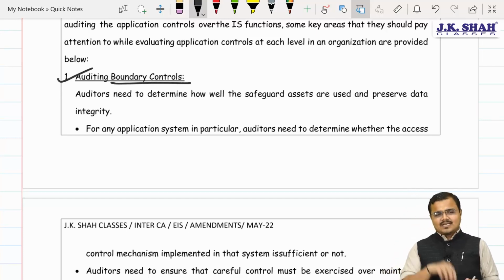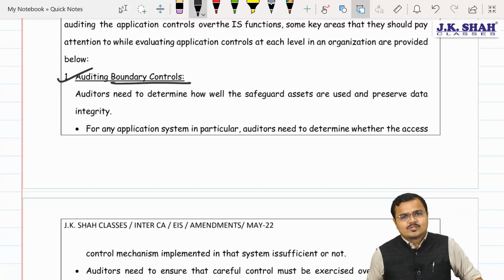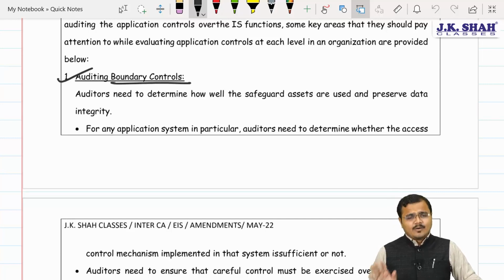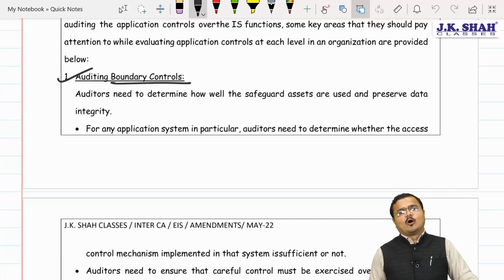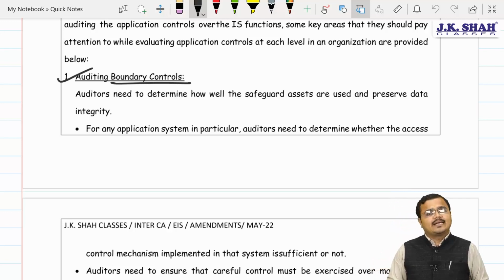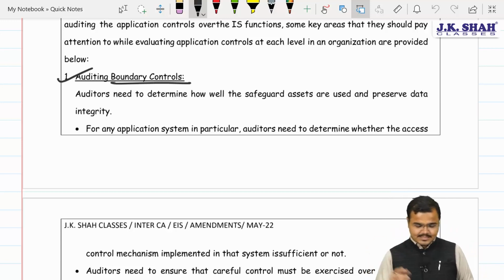Now, chartered, just right now we referred to the boundary controls. Yes or no? Yes sir. Boundary controls are purely designed for what? Sir, protecting the asset. And what type of asset, chartered? Sir, data asset, sir. Information asset. Database asset. Yes, chartered.